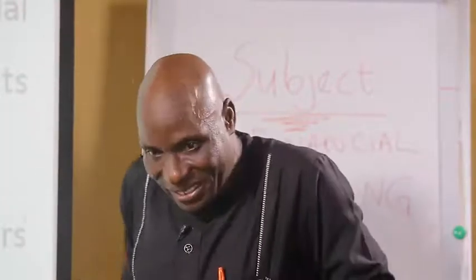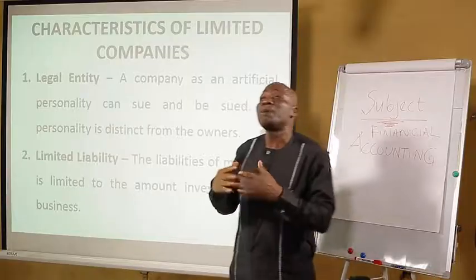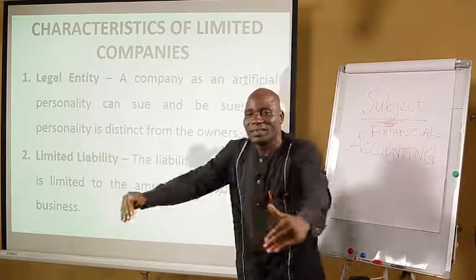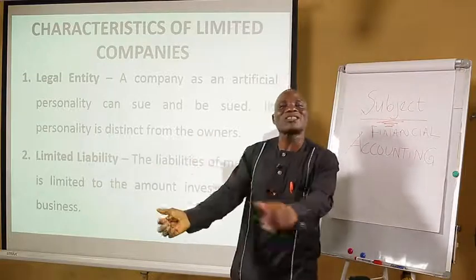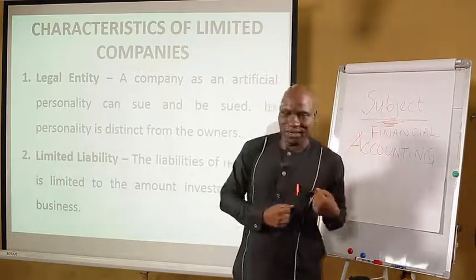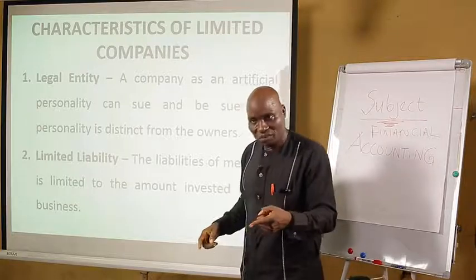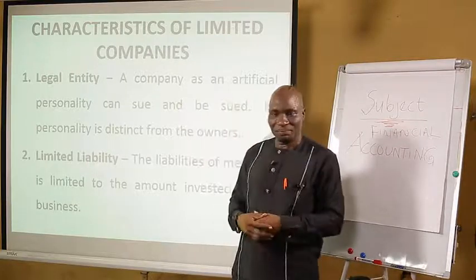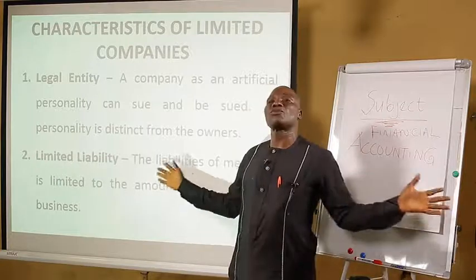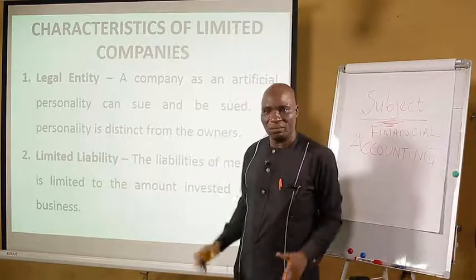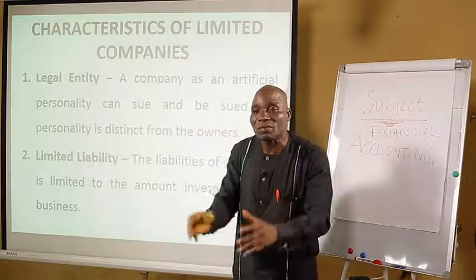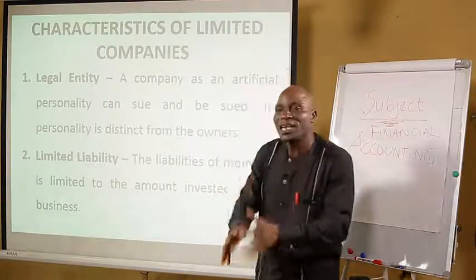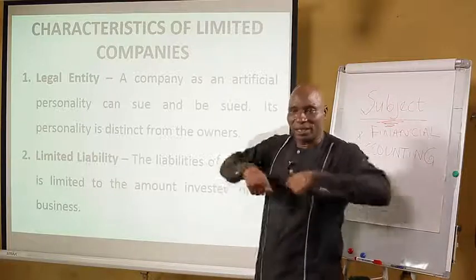That is why they say limited liability. And that boundary is the shares. The liability or the debt will never pass on to your personal belongings. Unlike sole proprietorship, unlike partnership, when it closes down, they have to pay all their creditors. Even if the assets are not enough to settle the creditors, they will call themselves together and share the remaining debt and settle the creditors.